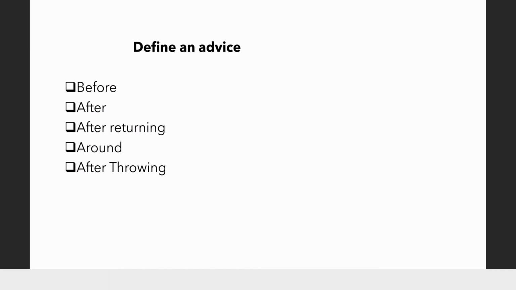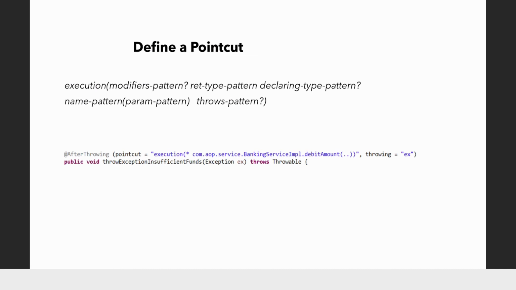Now, this is only half part of an aspect that we have defined, what is to be done. The second question still remains, where it needs to be done. So how do we define where that advice is to be plugged in or executed? It is using a point cut. Point cut is nothing but a regular expression. We define this point cut on the method where we define an advice so that any matching point in the application, this will be plugged in.